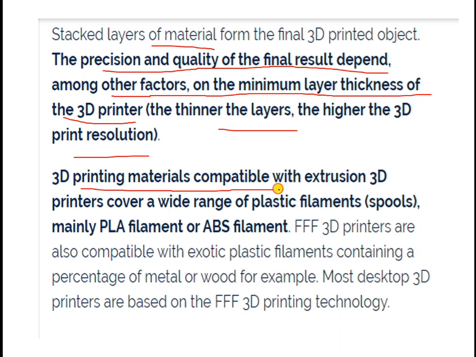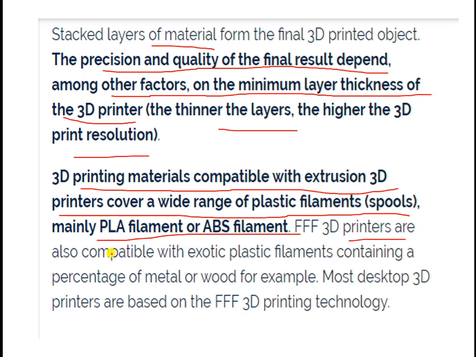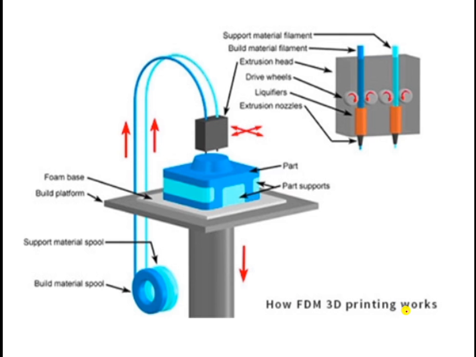3D printing materials compatible with extrusion 3D printers cover a wide range of plastic filaments, that is spools, mainly PLA as well as ABS. The triple F type of 3D printers are generally compatible with exotic plastic filaments containing a percentage of metal or wood, for example. Most desktop 3D printers are based on the triple F 3D printing technology.